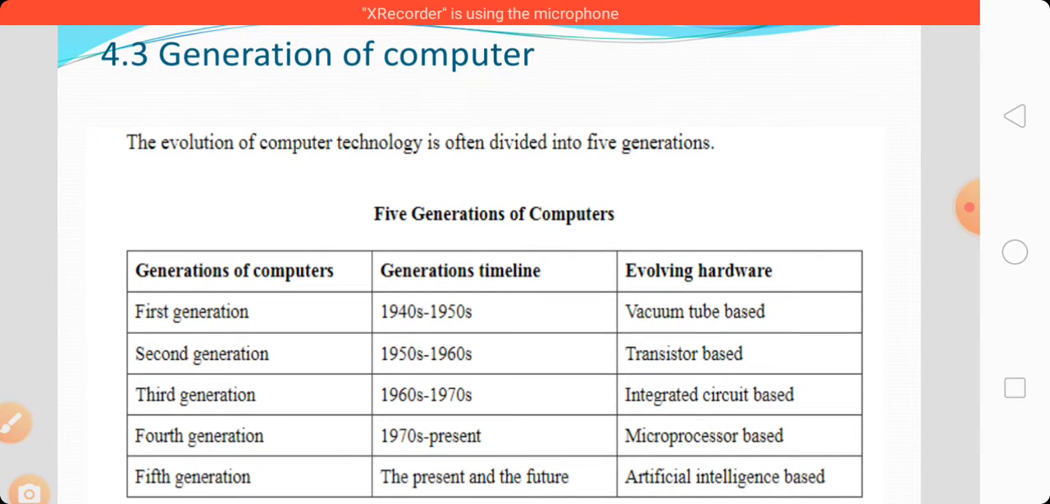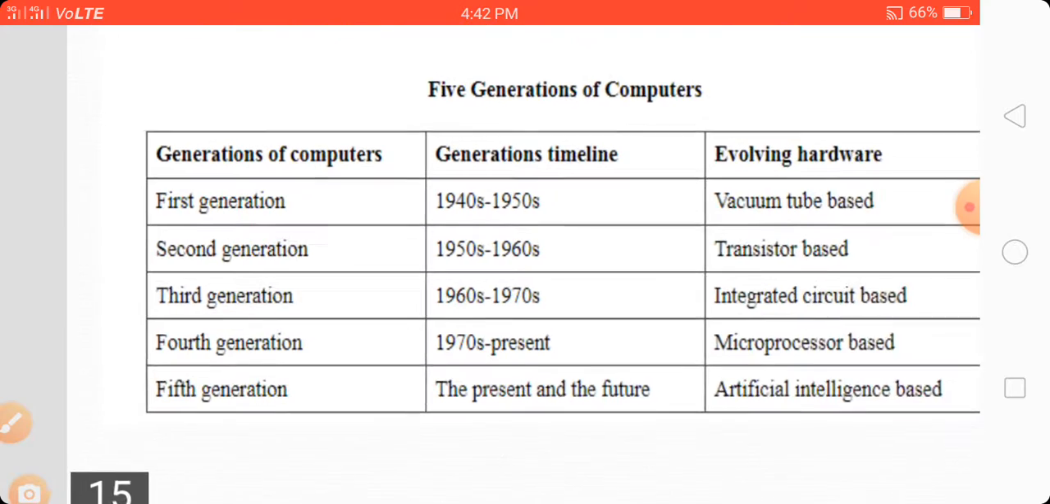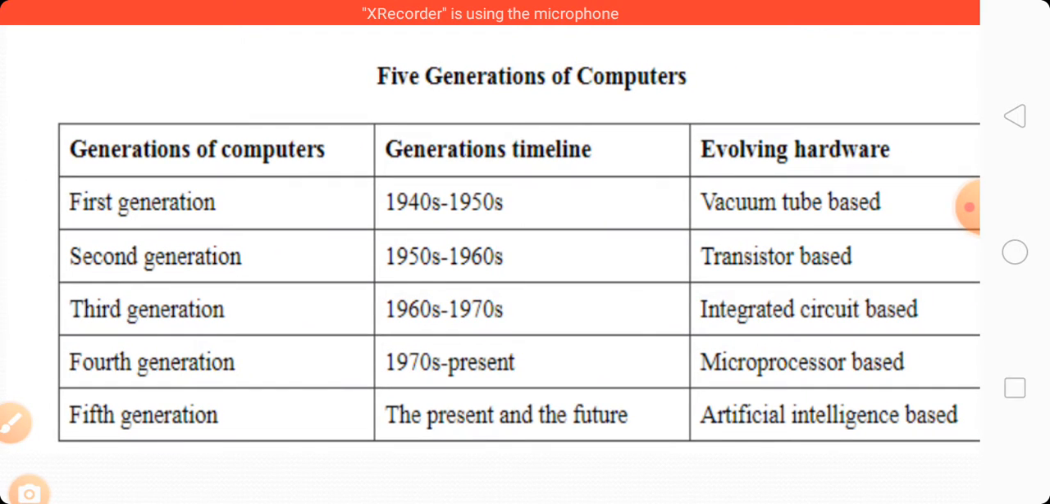The evolution of computer technology is often divided into five generations. Here we have to understand the generations of computer, the generation timeline, and the evolving hardware. In the first generation, the timeline was 1940s to 1950, and a vacuum tube based computer was invented. In the second generation, from 1950 to 1960s, the transistor replaced the vacuum tubes.